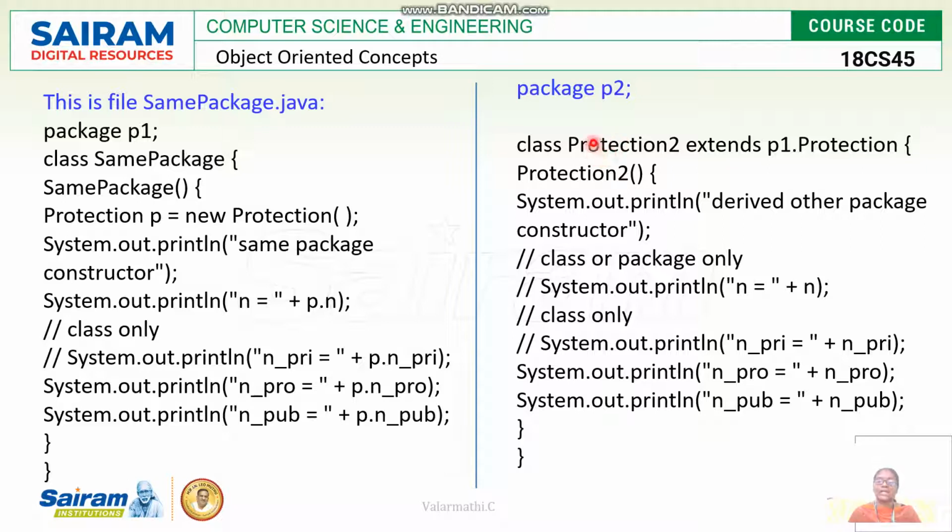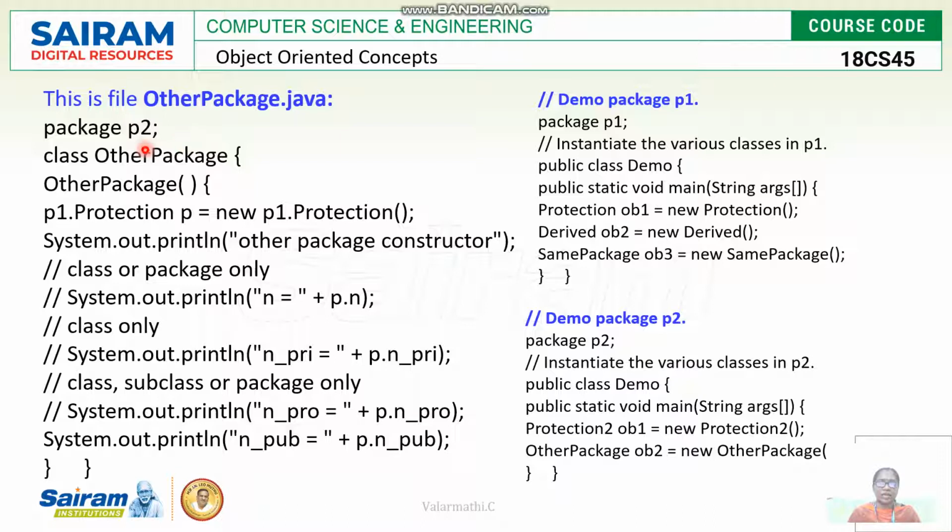Coming on to the 4th class, protection 2 extends P1.protection. See, protection 2 is the one class which extends the first package's protection, because this protection 2 is defined in the second package. So we should write the extension with its package name and its class name. Likewise, it is extended, and the corresponding constructor is also written. Then coming on to the 5th class, called other package class. It is available in P2. It also has its constructor and this one.